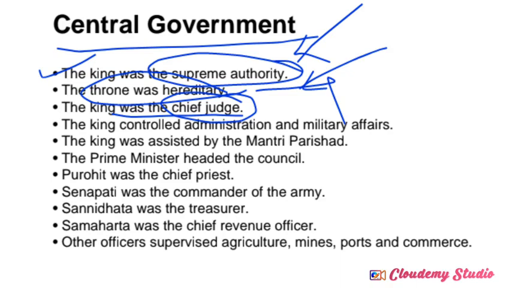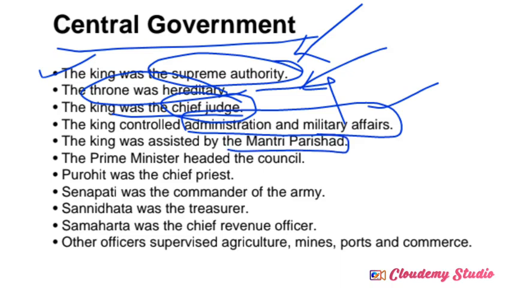He controlled all the administration and military affairs. So that's another one of the important things. He was assisted by the Mantri Parishad. Mantri Parishad means Council of Ministers; he appointed different ministers.